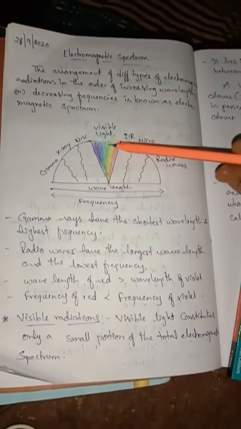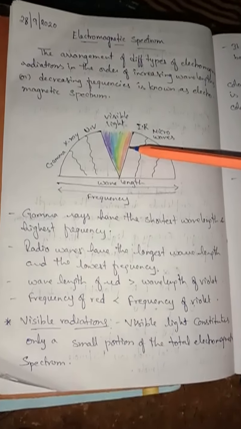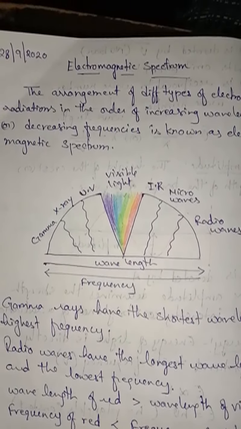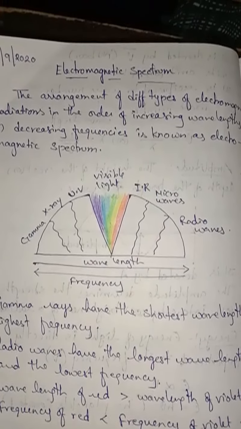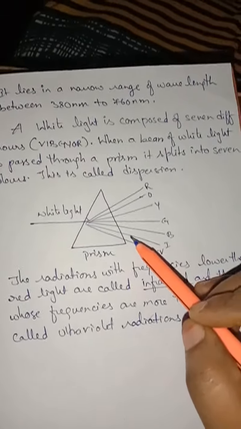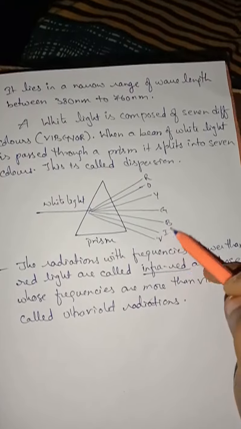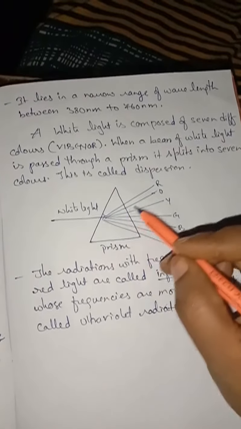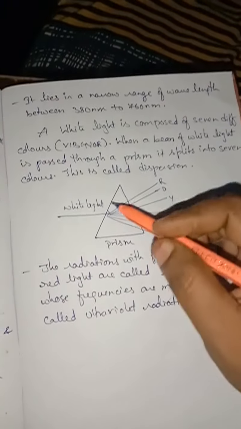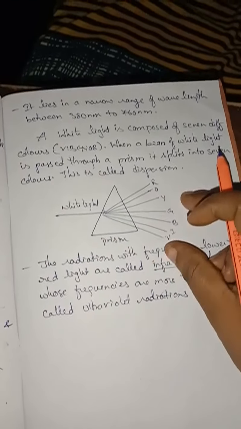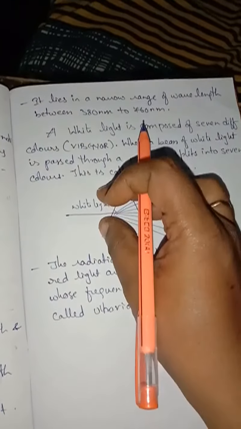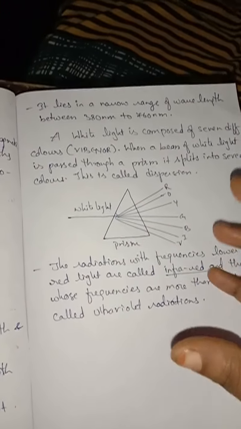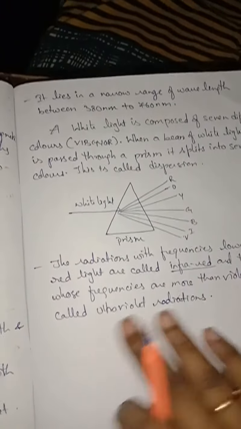How are we getting these different colors? We can take an example. When white light is passed through a triangle shaped prism, it is composed of 7 different colors. They are nothing but VIBGYOR. When you pass white light through a prism, it is dispersed into 7 different colors. These are nothing but rainbow colors. So what did you understand? White light consists of all the colors. It absorbs all the colors and reflects only white light.